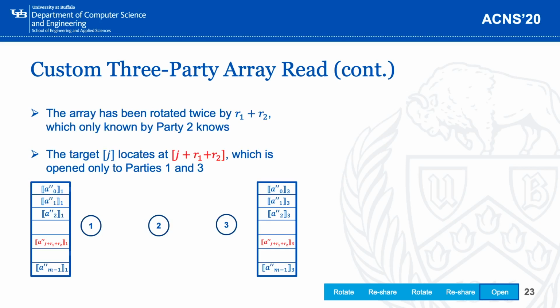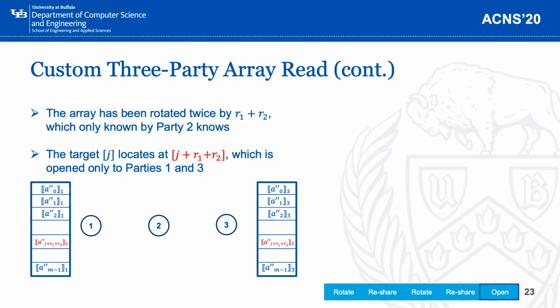In the last step, we open the final location of the target element, which should be located at J plus R1 plus R2. Because the private index J is protected by random numbers R1 plus R2, we claim that no party could learn anything about the original private index J. On the one hand, although party 2 knows the values of R1 and R2, the value of J plus R1 plus R2 is not open to it.